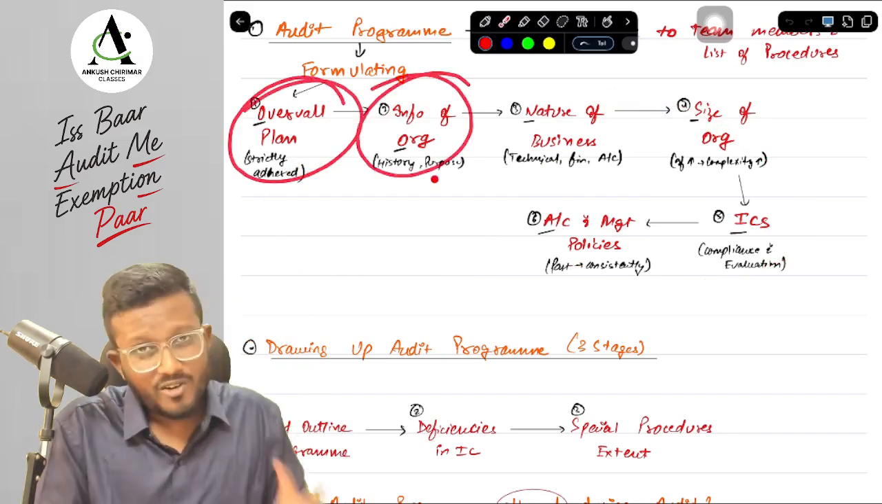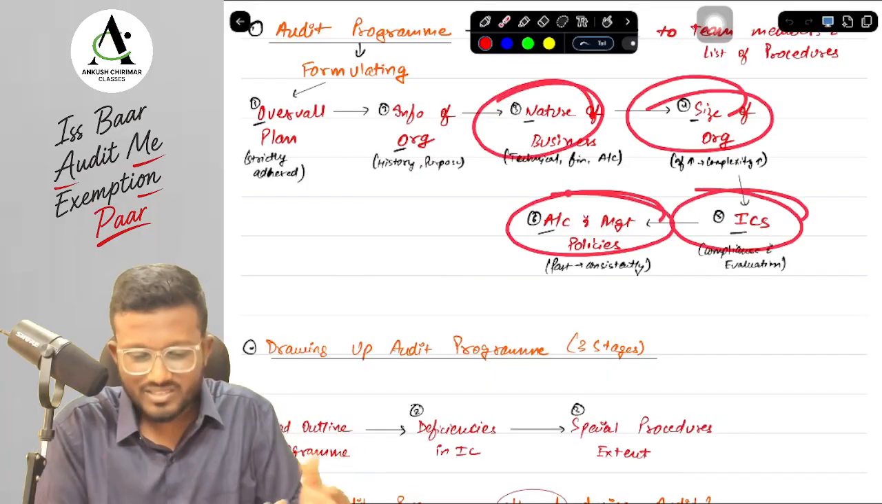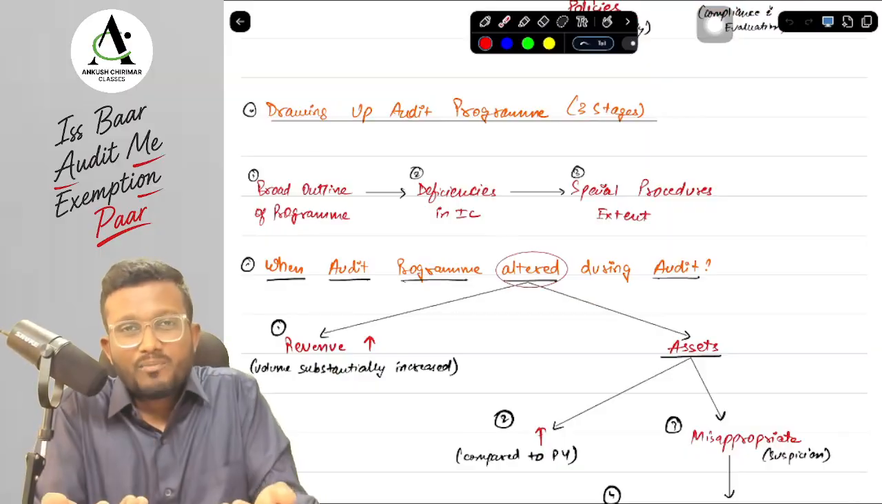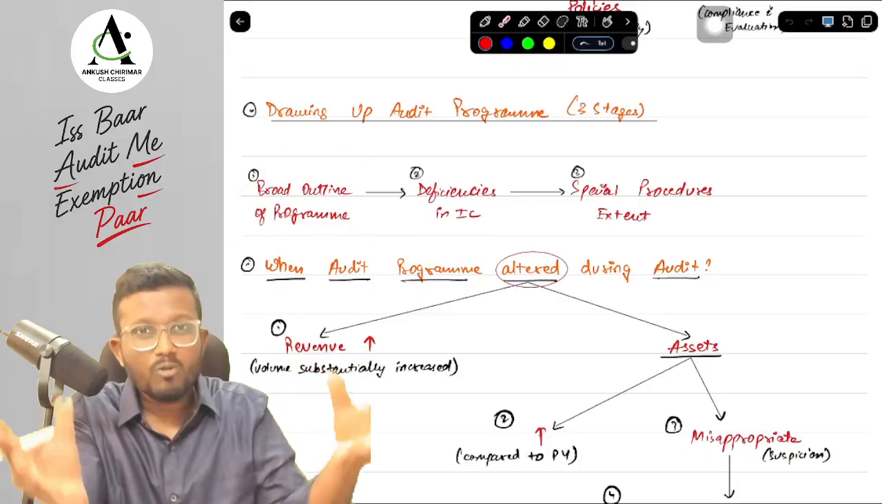For creating an overall plan, we need information. What information? The nature and size of the organization, the internal control system, and management policies. Okay, yes sir. Now while actually drawing up the audit program, there are 3 stages or 3 steps. First of all, we need to create a broad outline of the program.